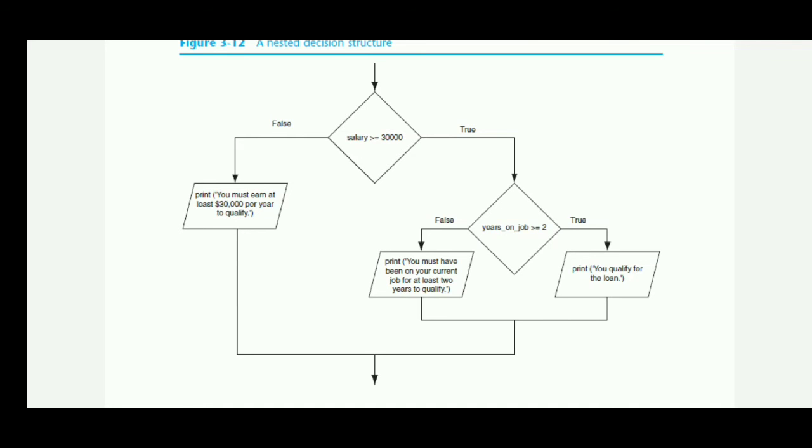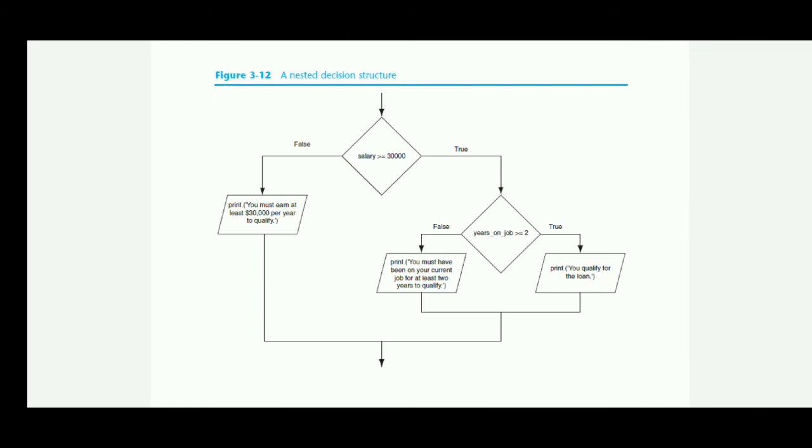If it is true, it will go to you qualify for the loan. Suppose the first condition is true, that is the salary is greater than 30,000, and years on job is not at least 2, then it will print you must have been on your current job for at least 2 years to qualify. And suppose the first condition is false, then it will print you must earn at least $30,000 per year to qualify.